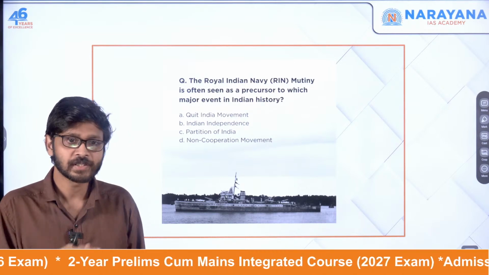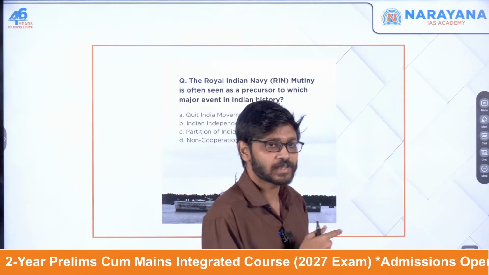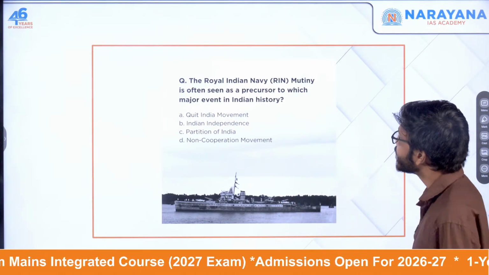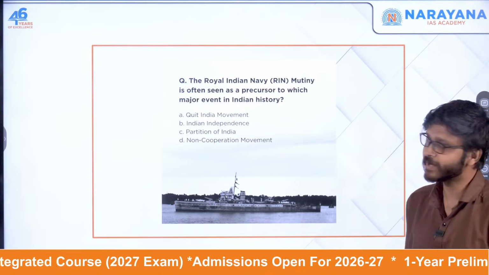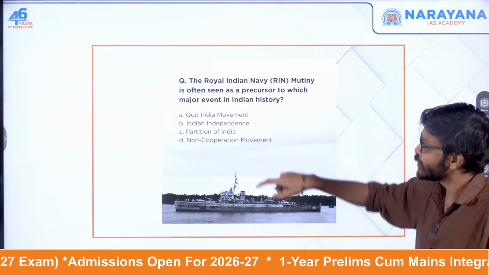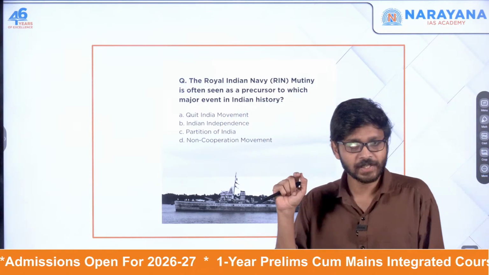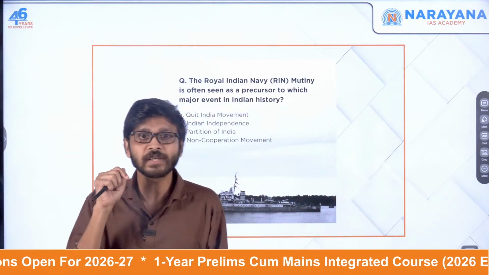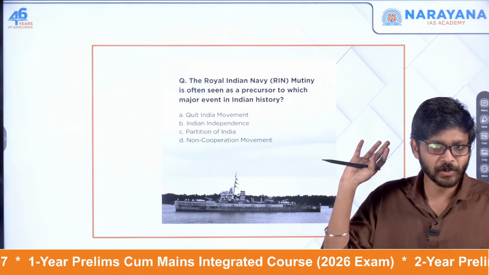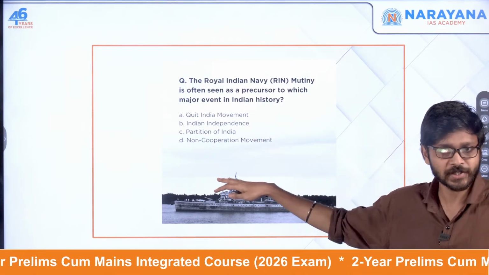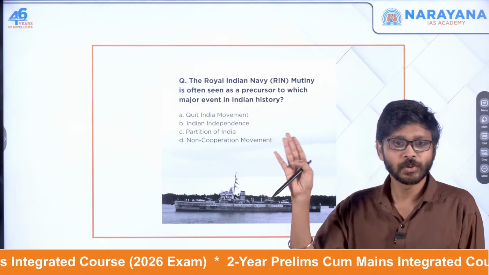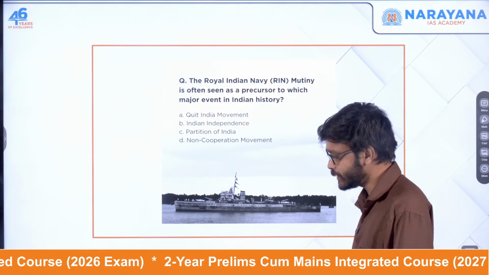Today is February 18, when the Royal Indian Navy mutiny started. If you know the year, you will be able to answer this question. The Royal Indian Navy mutiny is often seen as a precursor to which major event in Indian history? Quit India Movement, Indian independence, partition of India, non-cooperation movement. The Royal Indian Navy mutiny happened in 1946. By that time, the Quit India Movement was over, and the non-cooperation movement was over. The only things remaining were Indian independence and partition of India. Partition happened much later, so this was a precursor to Indian independence. That is the correct answer.